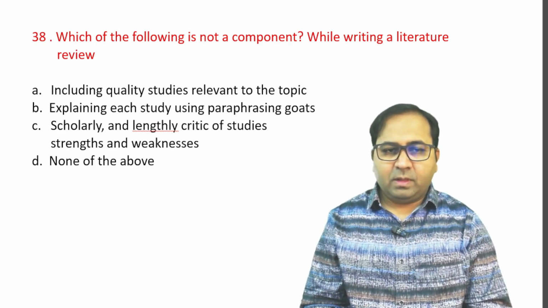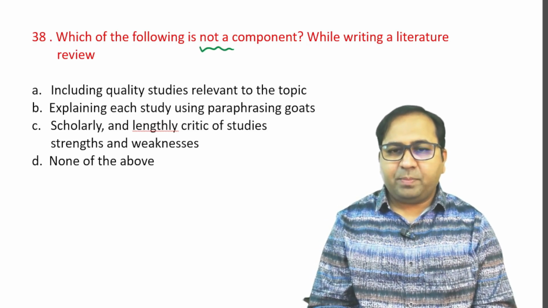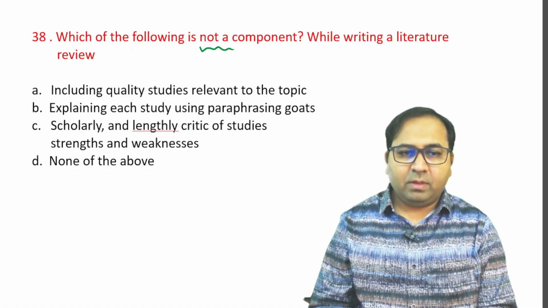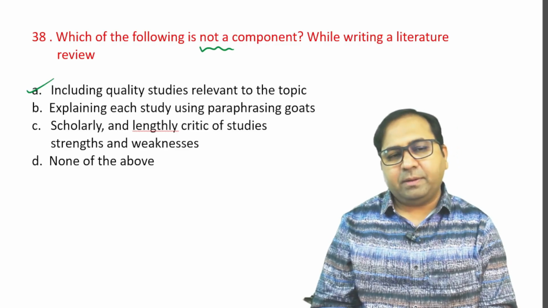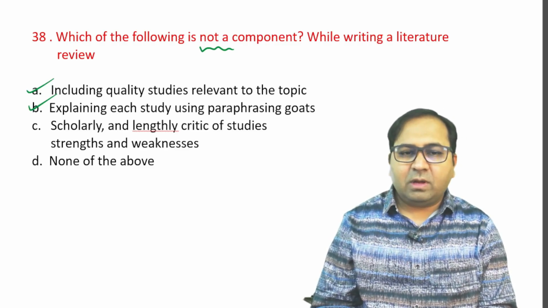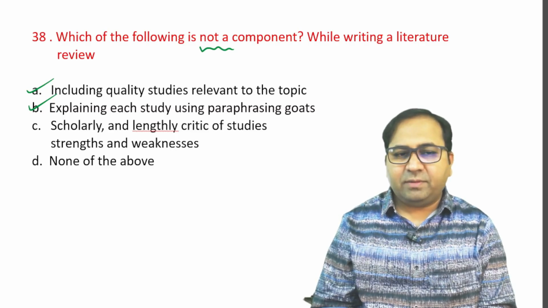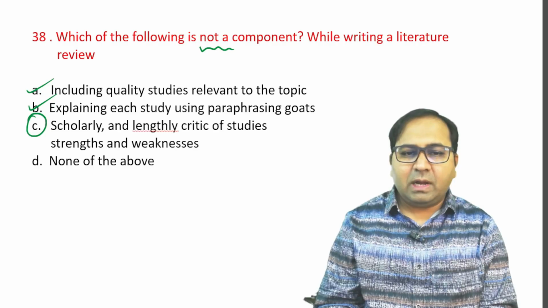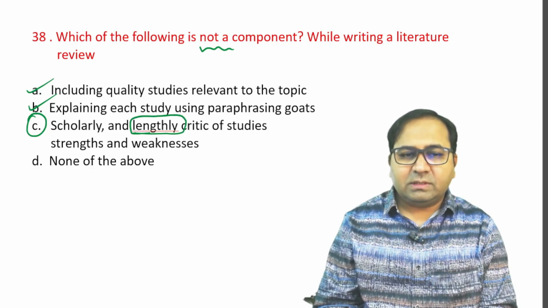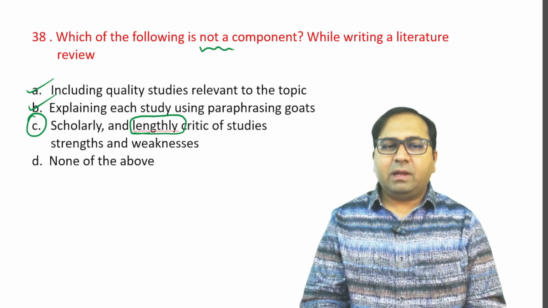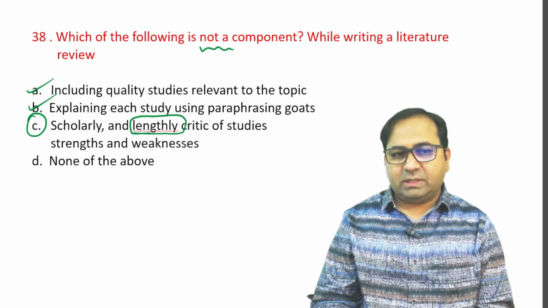Next question. Which of the following is not a component while writing a literature review? Again, a similar type of question for the third time. Options are A, including quality studies relevant to the topic. Yes, this is the correct statement. Explaining each study using paraphrasing quote. Yes, even this is correct. Scholarly and lengthy critique of studies, strengths and weaknesses. No, this is not, because just now we have seen in the previous question itself that scholarly and brief critique of studies, strengths and weaknesses should be the actual component while writing a literature review. So this is the answer for this question.